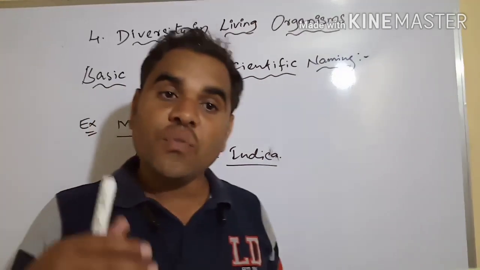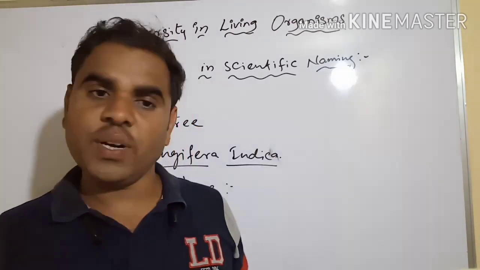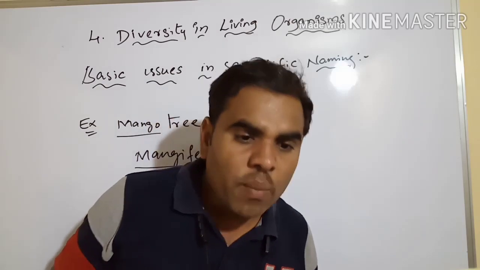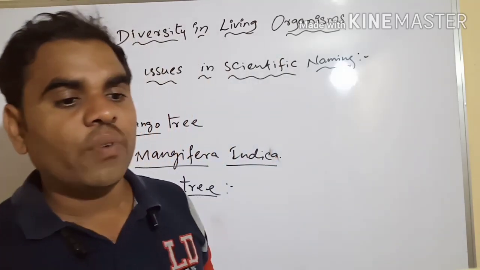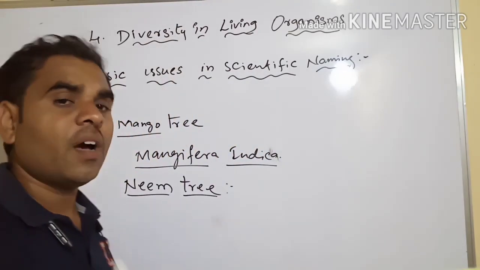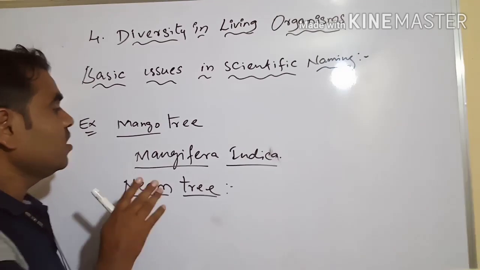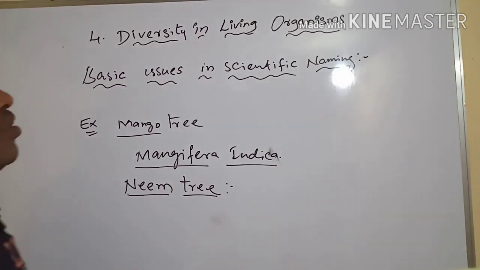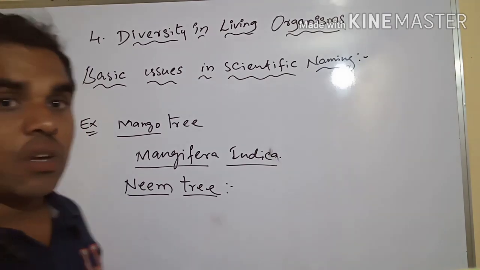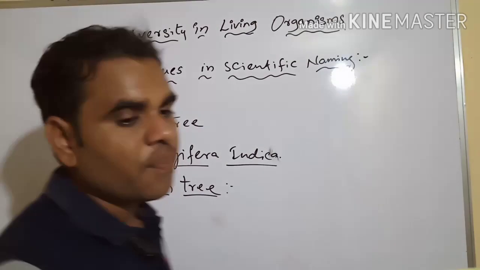Next, frog. Different languages call it by different names. Rana tigrina. There are so many names, but we have to keep only one name. A scientific name should be universal. This is the basic issue of scientific names. Okay, have you understood? Next we go to the next topic.